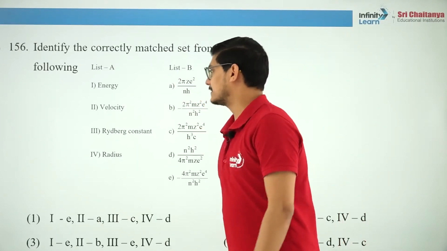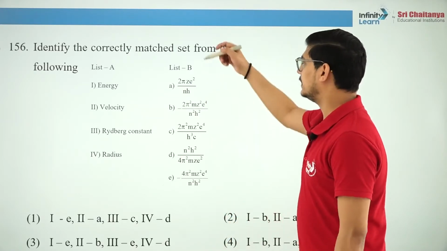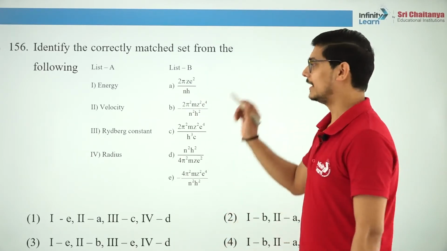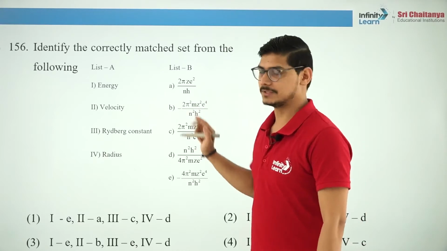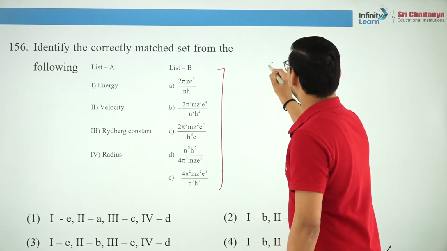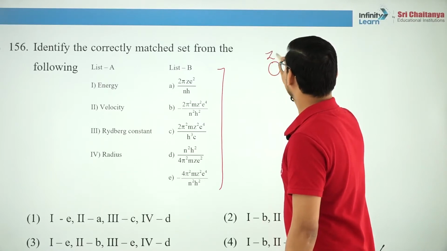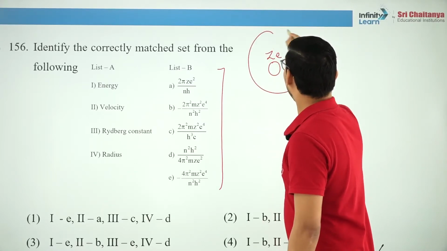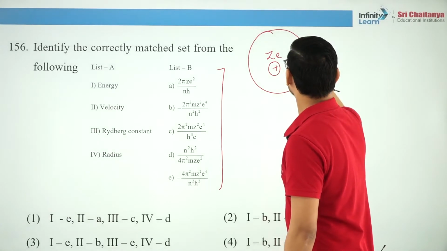Identify the correctly matched set from the following. In this you have to do the derivation. Okay, so I am telling you two basic equations using which you can derive all of these expressions. First thing is, let's say the charge on the nucleus is Ze and the charge on the electron is e.